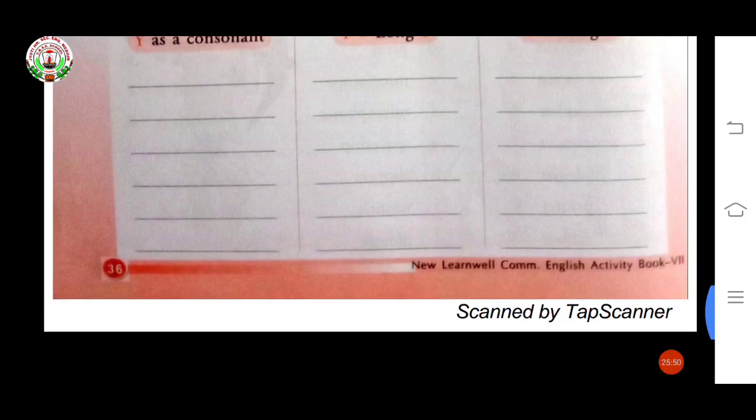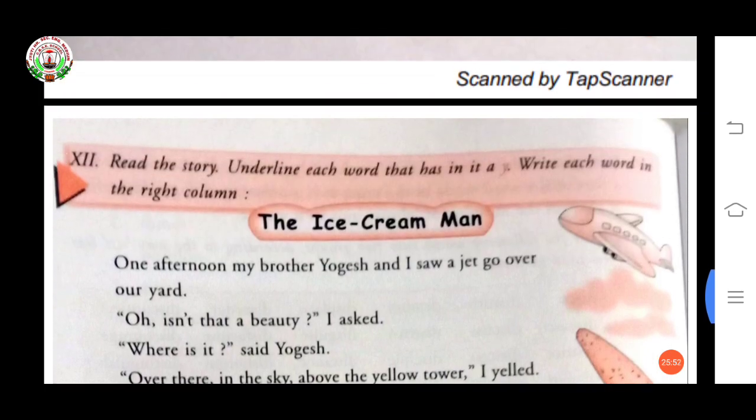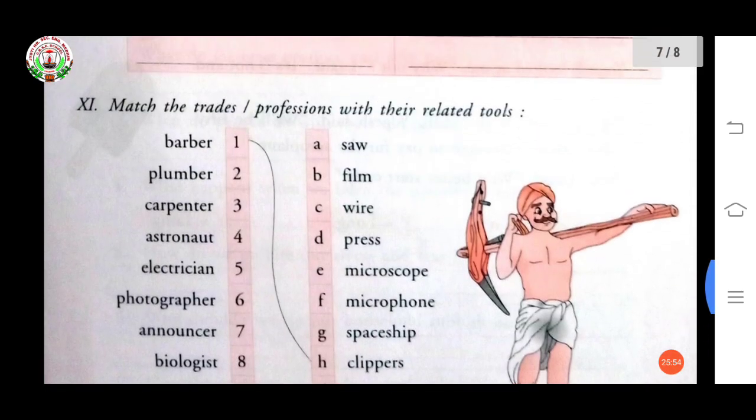Now your activity is finished here. I'll give you the PDF of both the activity sheets 3 and 4 on Saturday. Okay, now I'm going to stop this video.